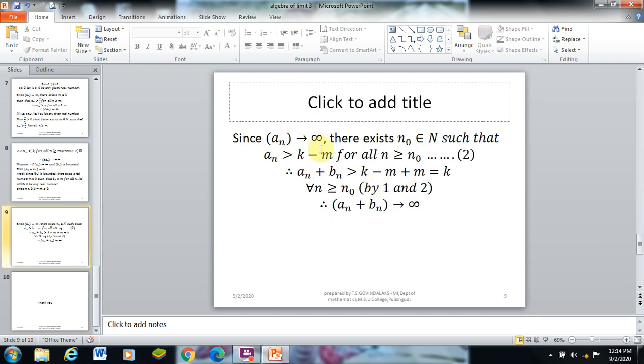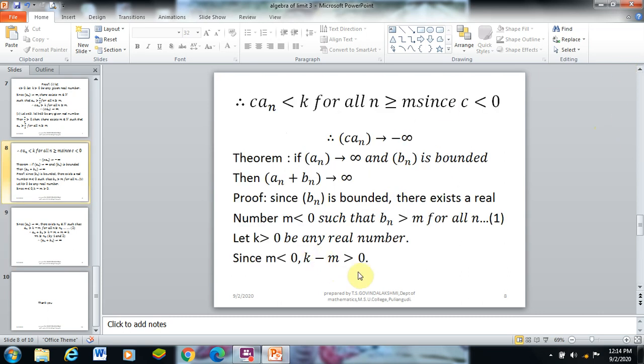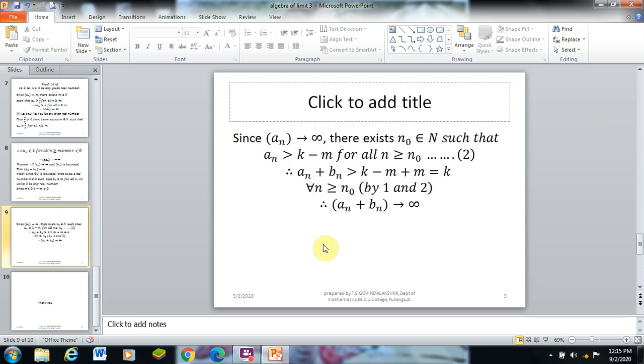Since a_n diverges to infinity, using the divergent definition, there exists a natural number n0 such that a_n is greater than k minus m, where k minus m is greater than 0, for all n greater than or equal to this n0. Let it be equation 2.